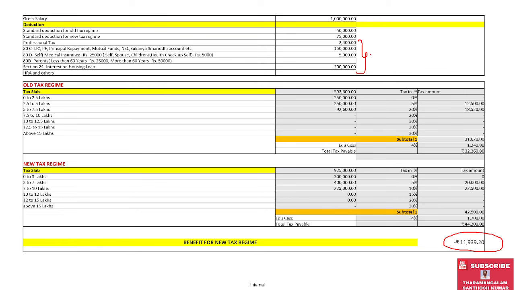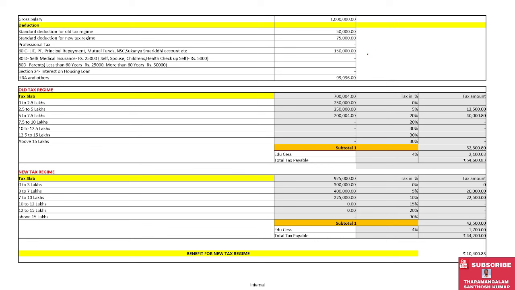So now I will explain further. I have taken the same 10 lakhs, where I have reduced the deductions from 3,57,400 to only 1.5 lakhs, plus HRA of around 1 lakh short of 4,000. So almost 2.5 lakhs only I have considered here. I have reduced the deductions from 3.5 to 2.5. Let's simulate how it is beneficial to us.